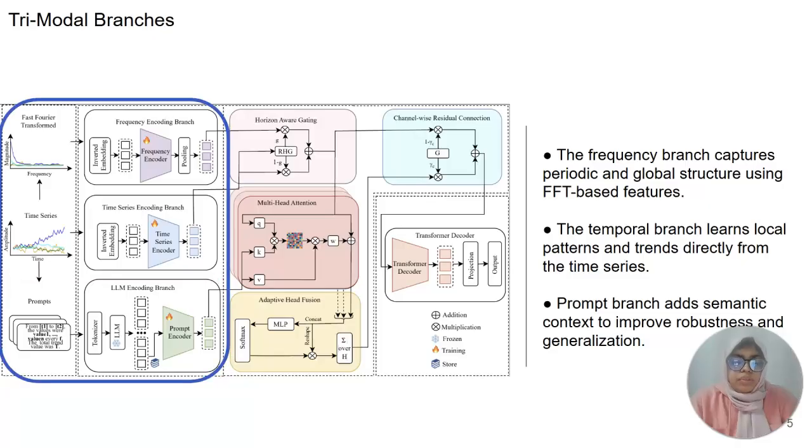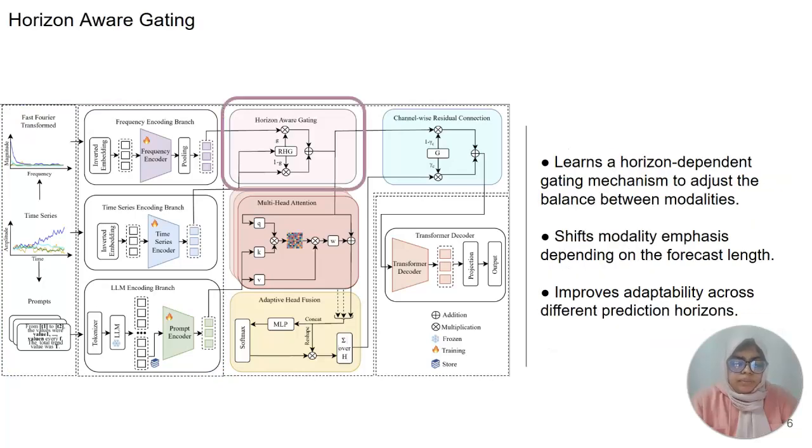Each modality captures what the other misses. Frequency encoding captures periodicity, time encoding captures local patterns, and prompts provide contextual understanding. Together, they form a complete picture of the temporal dynamics. The next module makes fusion horizon dependent. We learn a gate that adjusts the balance between temporal and spectral features based on the forecast horizon. So a short horizon can lean more on the local time patterns, while a longer horizon can put more weight on the periodic or global structure.